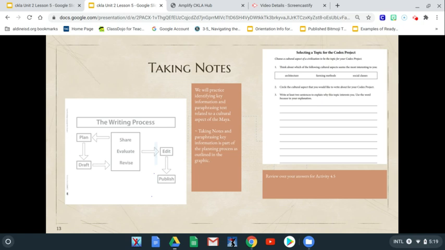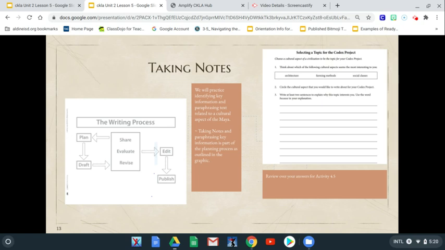Taking notes and paraphrasing is key information and part of the planning process, as outlined in the graphic here. It is very important to paraphrase and only highlight the important information. That is key in your planning process while you're writing for your project.